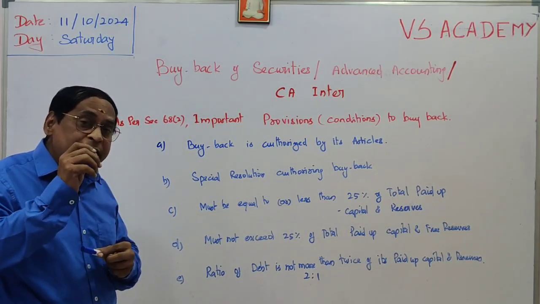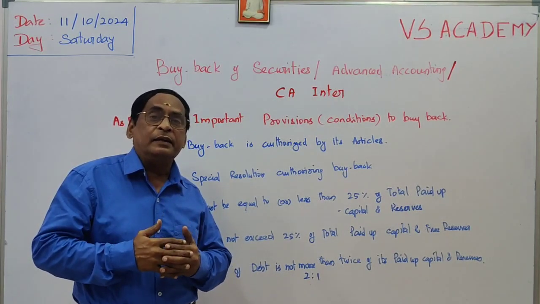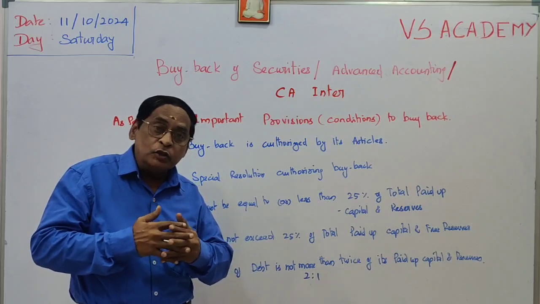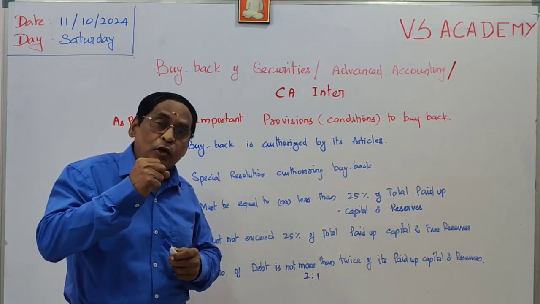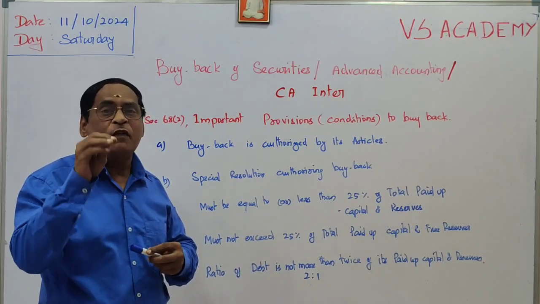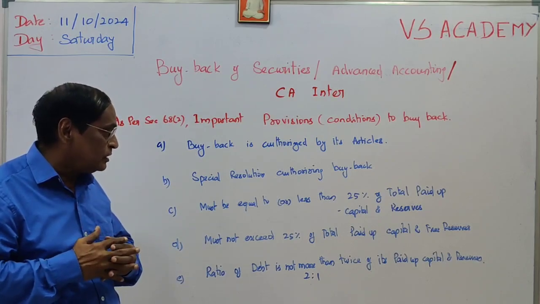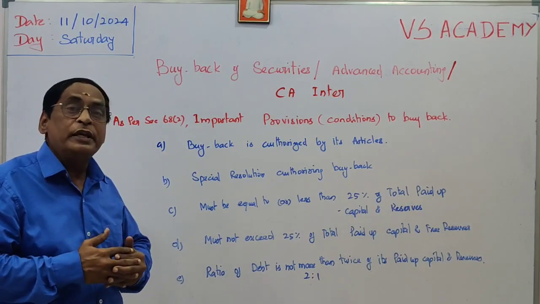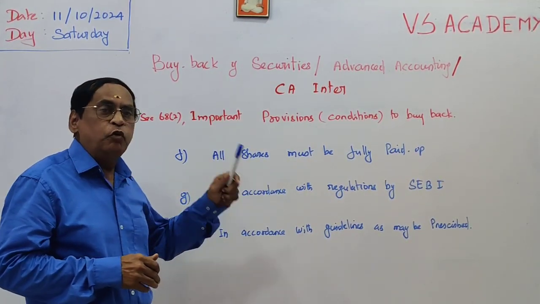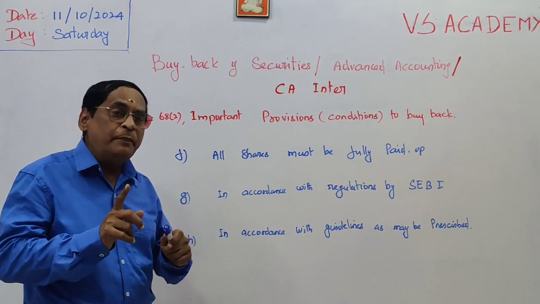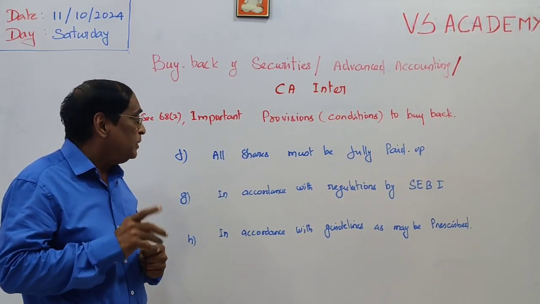And then there is the debt to equity ratio. What do you mean by debt to equity? For example, for a debt of 1 lakh, equity must be 50,000. So, you can raise a loan from outsiders as debt up to 2 times of your equity. So, the debt is not more than twice of its paid up capital and reserves. So, it must be 2:1. And then, all shares must be fully paid up. Only fully paid up shares can be bought back. Partly paid up shares cannot be bought back. Please understand.